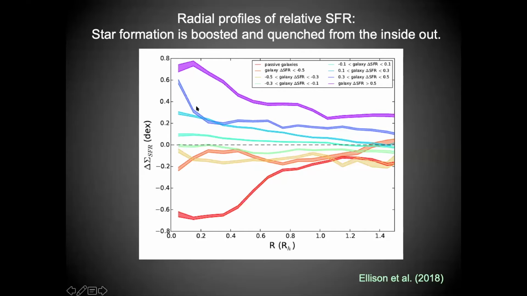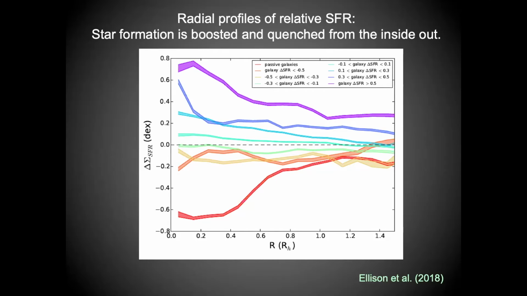And then we can make profiles that step down through the main sequence and out the other side. This red profile here is showing the star formation rates for the passive galaxies. And we can see essentially just a mirror image of what we see in the starburst population, which is that the star formation rates are suppressed out to the largest radii, but that suppression is strongest in the inner region. And so this and other works has led to this concept of inside-out regulation. We've heard a lot in this conference this week about inside-out quenching, but also that the starbursts are also regulated preferentially from the inner regions.